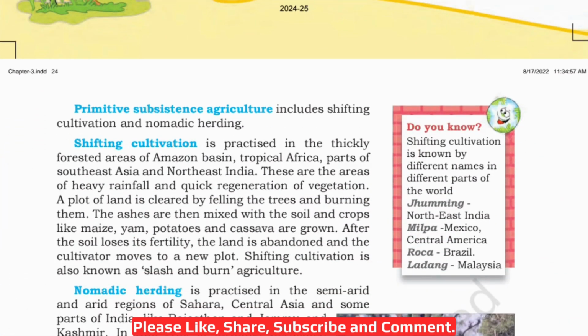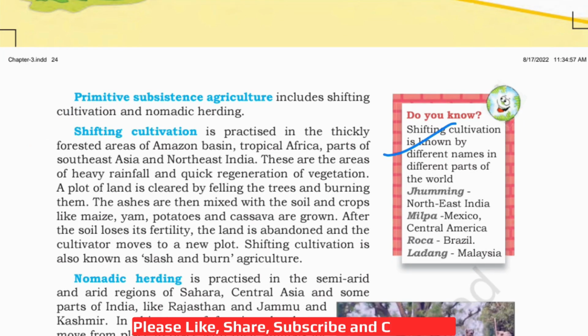Let's read primitive subsistence agriculture. Primitive subsistence agriculture includes shifting cultivation and nomadic herding. So what is shifting cultivation? Let's read the box on the right hand side. Shifting cultivation is known by different names in different parts of the world. Jhumming in northeast India, milpa in Mexico and Central America, roca in Brazil, and ladang in Malaysia.